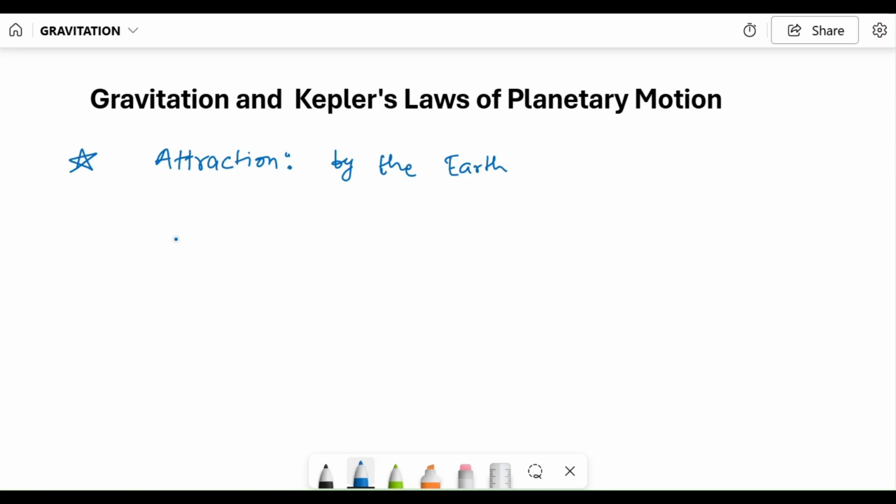And later on, Galileo, by his experiments, found out that this force of attraction is producing a constant acceleration irrespective of the mass of the bodies. So whether it is a heavy body or a light body, all these bodies are experiencing this force of attraction, gravitational pull, we can say, and the acceleration due to this gravitational pull was constant irrespective of their mass.